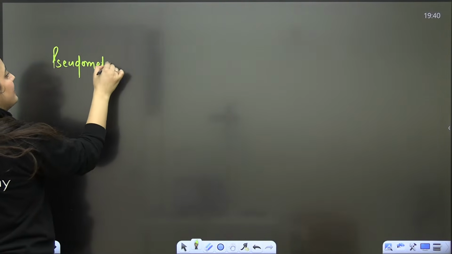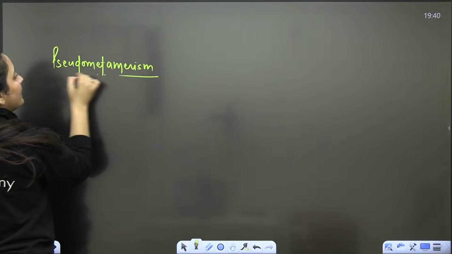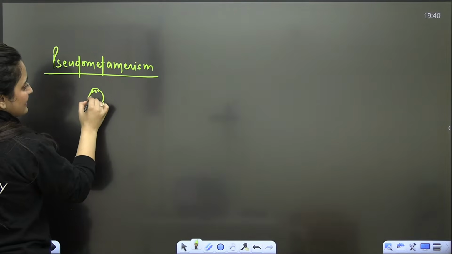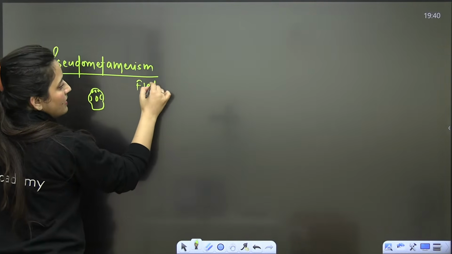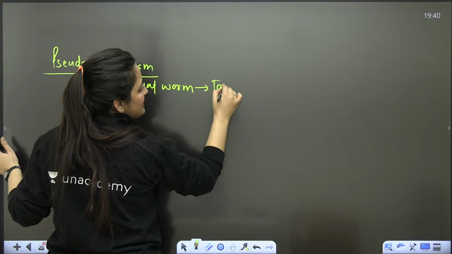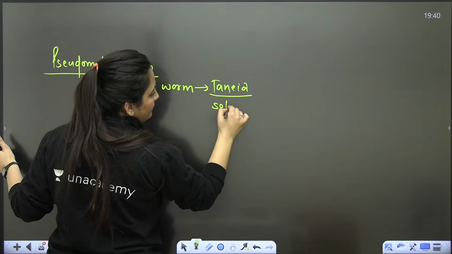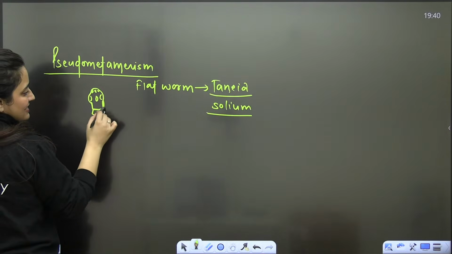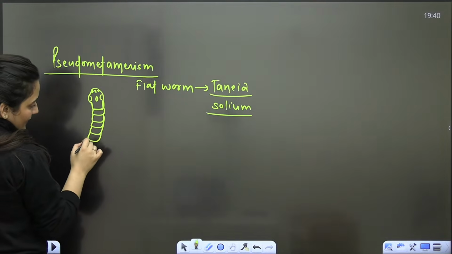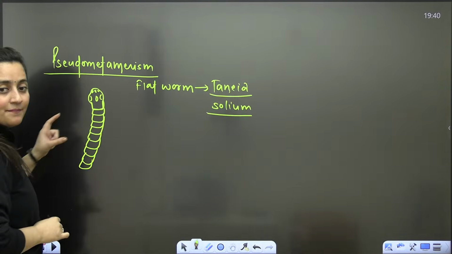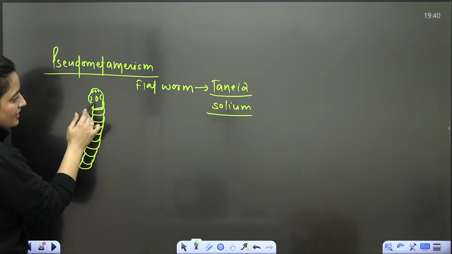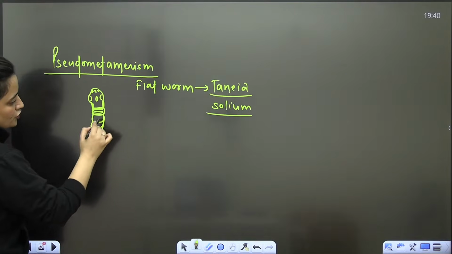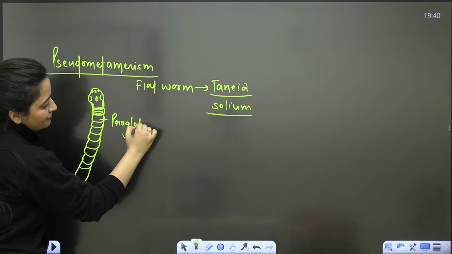So we will see the true segmentation in the case of Annelida, and we also have the example of pseudo-metamerism or pseudo-segmentation, and that example is of a flatworm, that is Taenia solium. In the case of this Taenia solium, this is the neck region. From this neck region we will see some segments form, and it is not embryonic. Just say these are the newly formed segments, and they will be the mature ones. We also use the word proglottids for them.